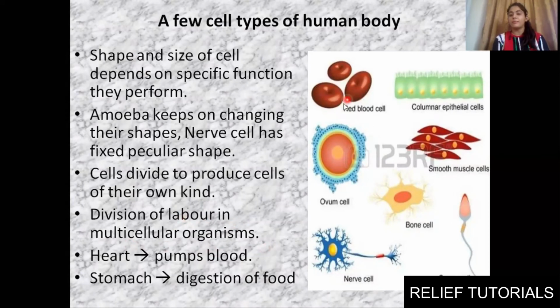For pumping and circulation of our blood, we require the heart; for carrying O2 and CO2 to different places, we require blood cells. For contraction and relaxation of our muscles, we require smooth muscle cells. For passing impulses, we require nerve cells. So specific work is allotted to different cells in multicellular organisms. The heart pumps the blood. The stomach helps in digestion of food. The heart cannot digest food. Specific cells will be doing specific functions only. Clear? Fine.